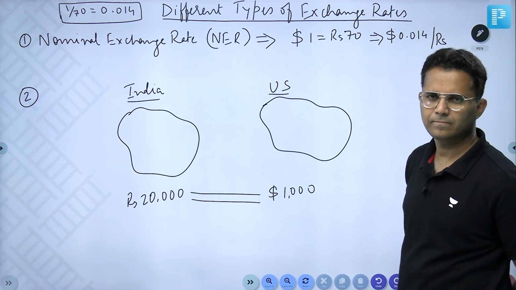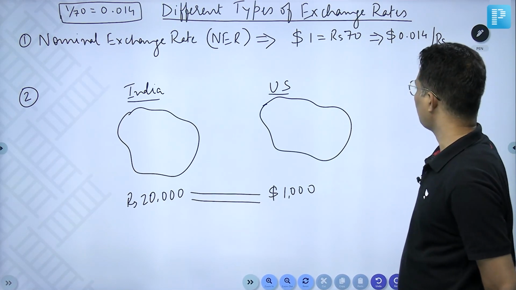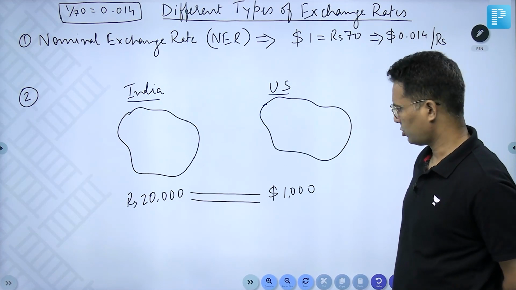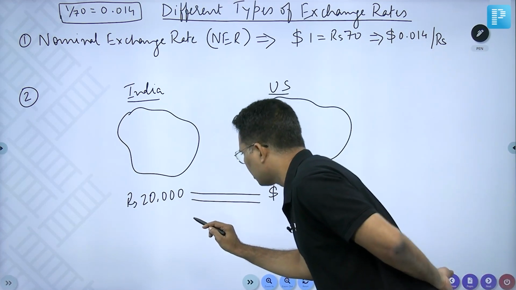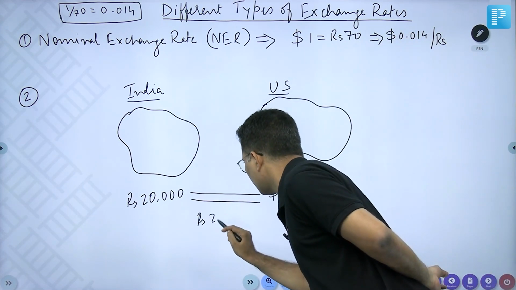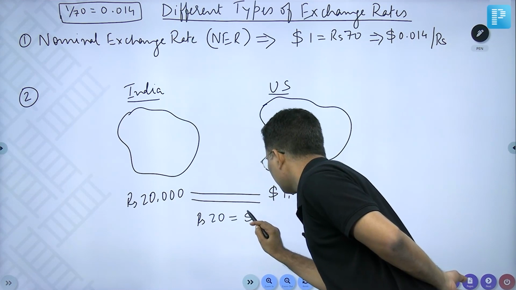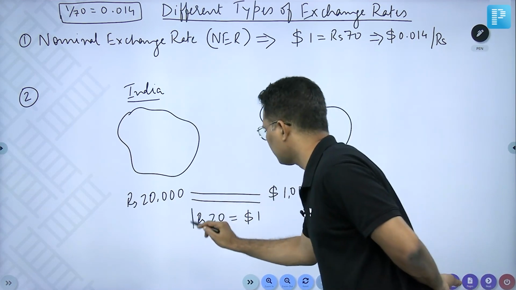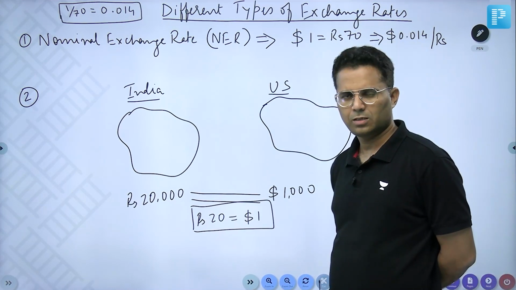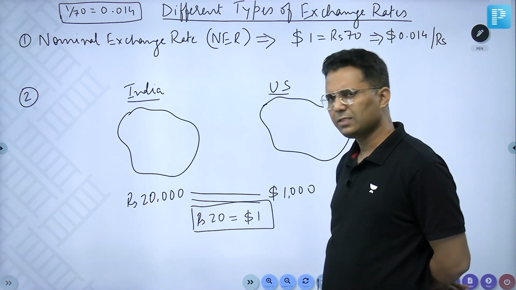In this way you get the PPP exchange rate: rupees 20 is equal to $1.